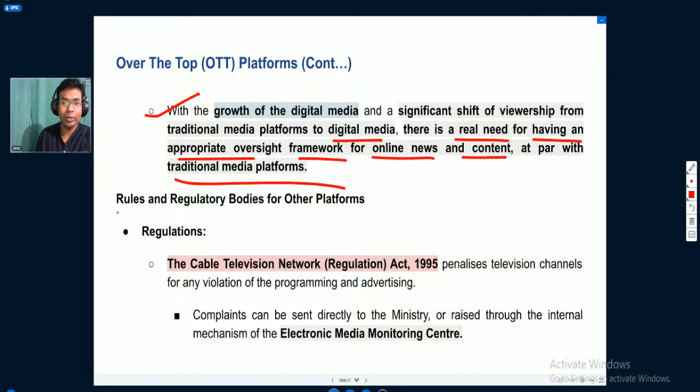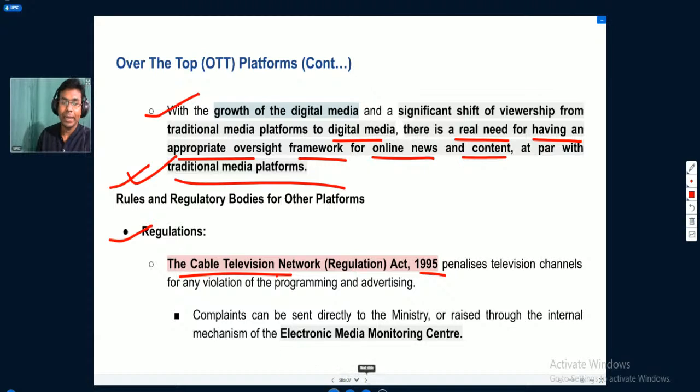So rules and regulatory bodies for other platforms. When we talk about other platforms, those rules and regulations are mentioned. For cable television networks, there is the Cable Television Network Regulation Act of 1995.